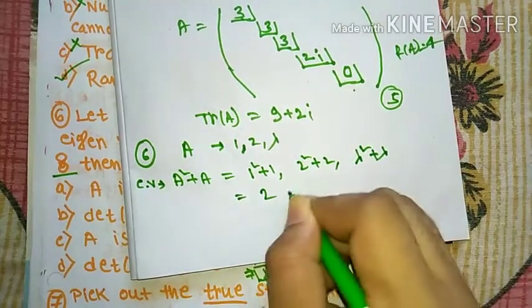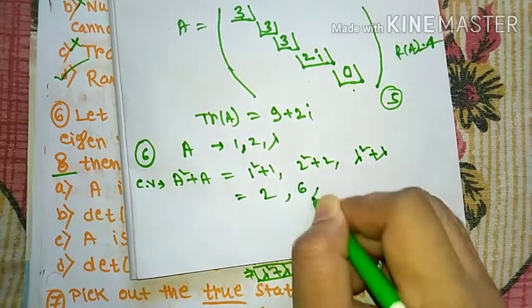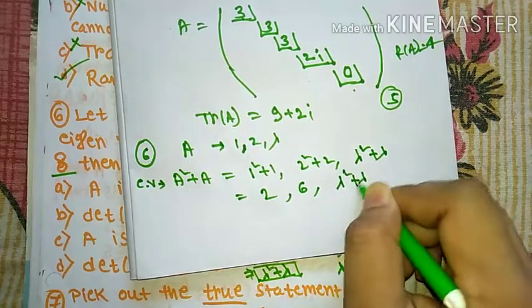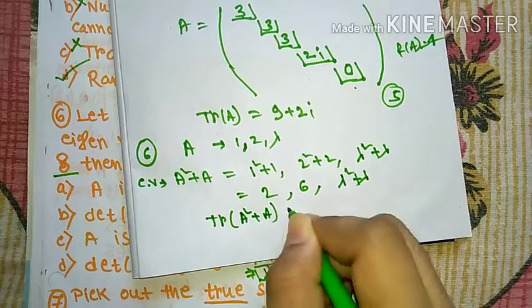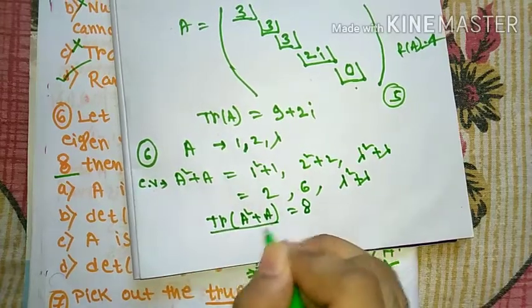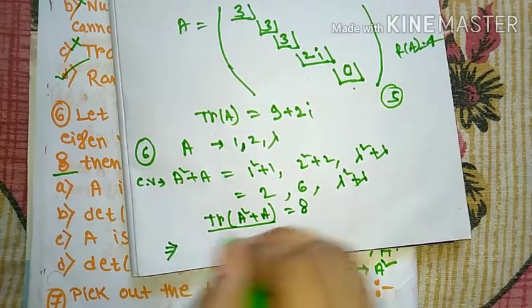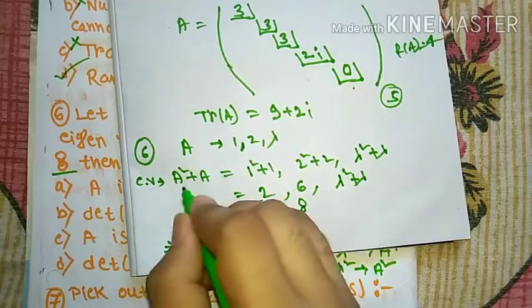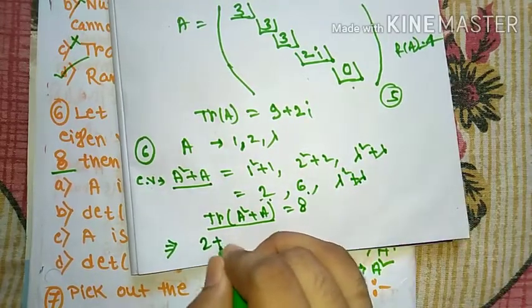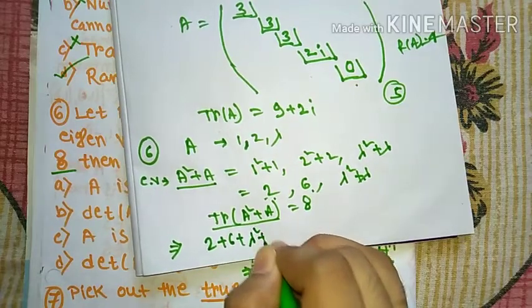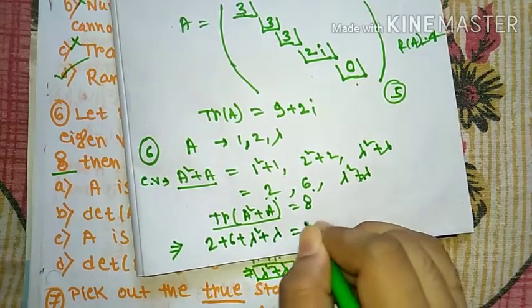So 2, 6 and lambda square plus lambda. It is given that the trace of A square plus A is 8, and we know that the trace of a matrix is the sum of the eigenvalues. So 2 plus 6 plus lambda square plus lambda is equal to 8.